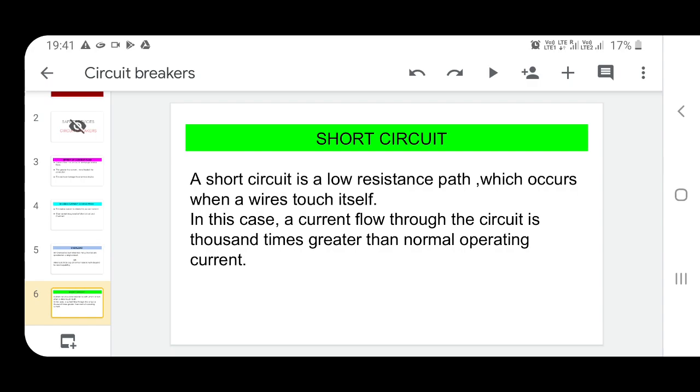If we compare the short circuit current to the overload current, which current is more dangerous? That question also arises in this topic. Obviously short circuit current is more dangerous. Why is it more dangerous? Because in the case of short circuit, it is 1000 times greater than the normal operating current. But in the case of overload, only 100 times greater than the normal current starts to flow. So definitely short circuit is more dangerous than the overload current.